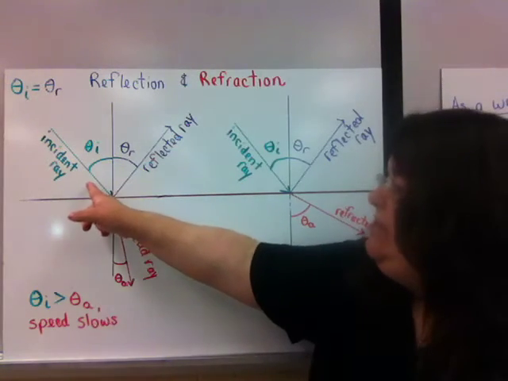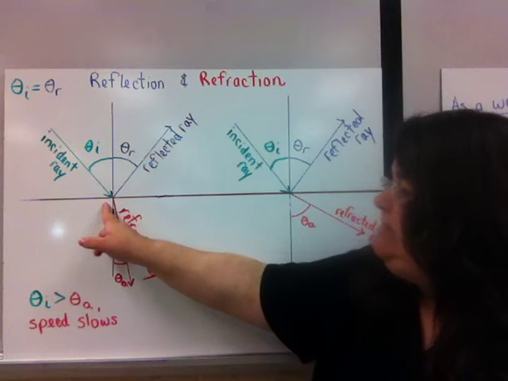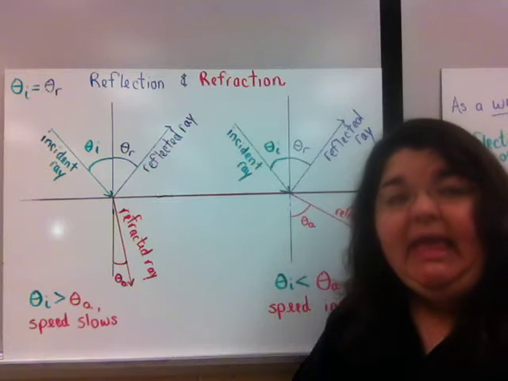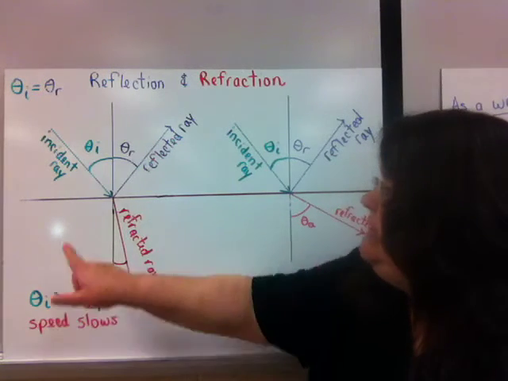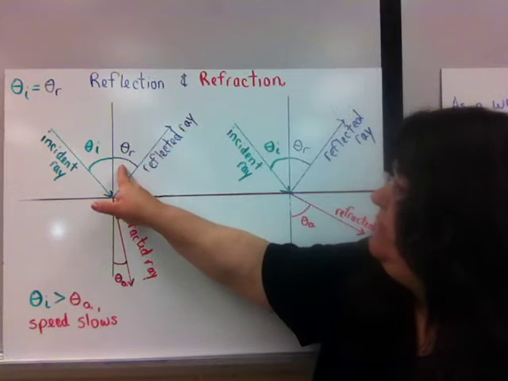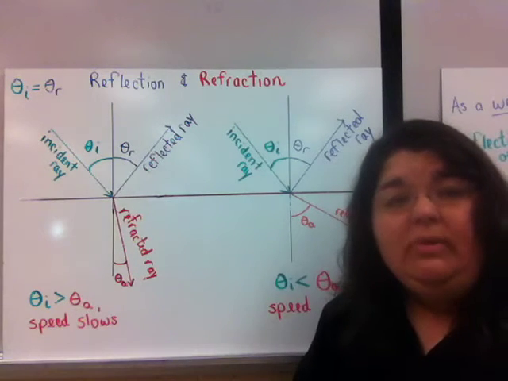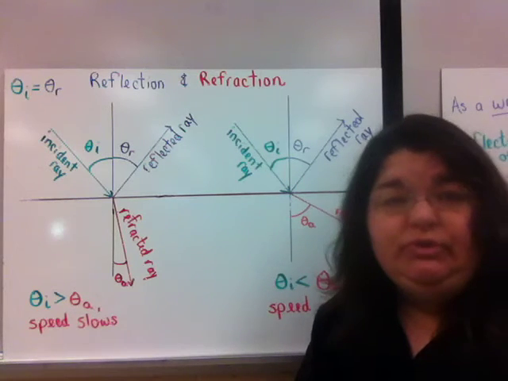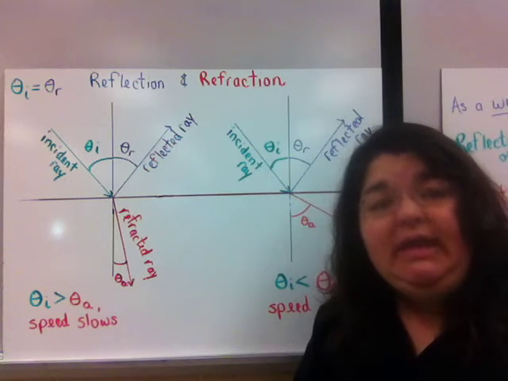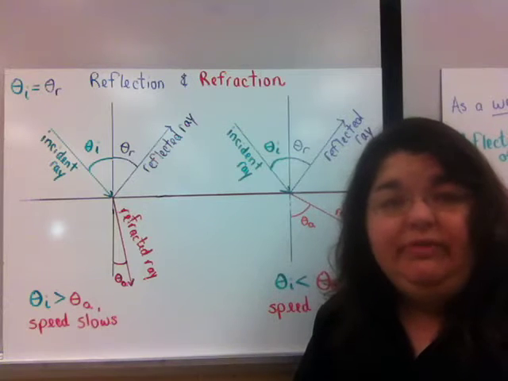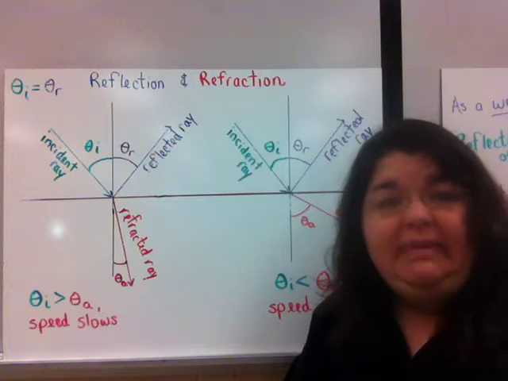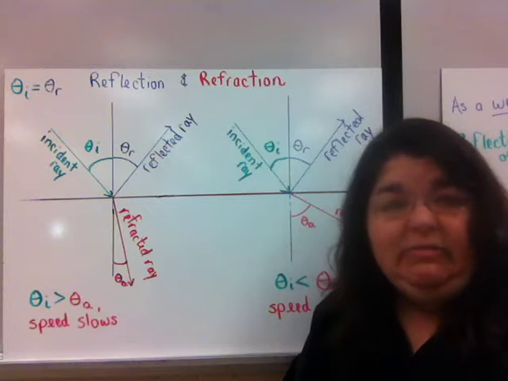Now, when the incident ray strikes the surface, the reflected ray will always bounce back at an equal angle. So the incident angle and the reflected angle are always equal. It always is true. Even on an uneven surface, reflection will happen, and the reflected ray will bounce back at the equal angle that the incident ray hit.